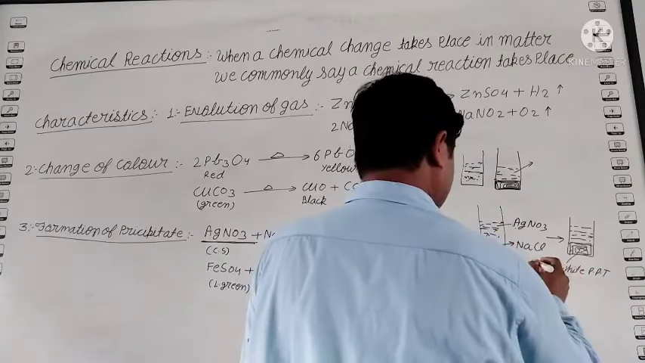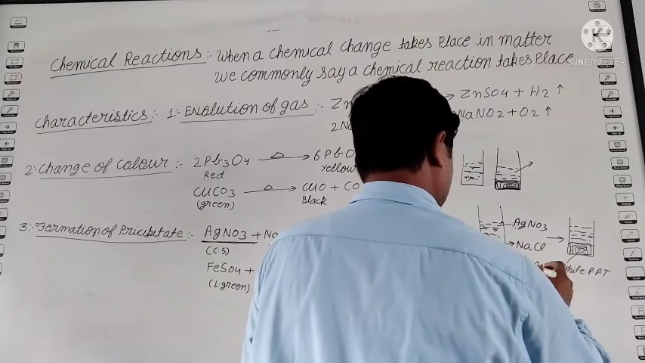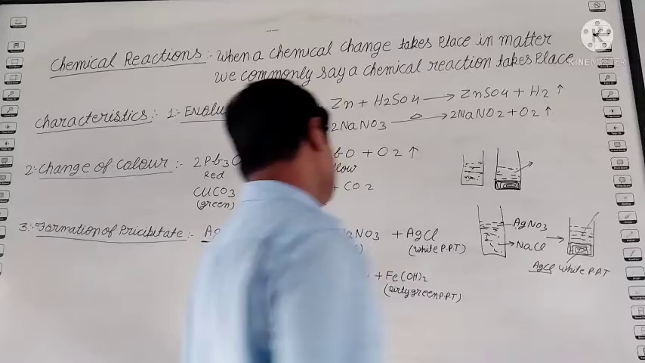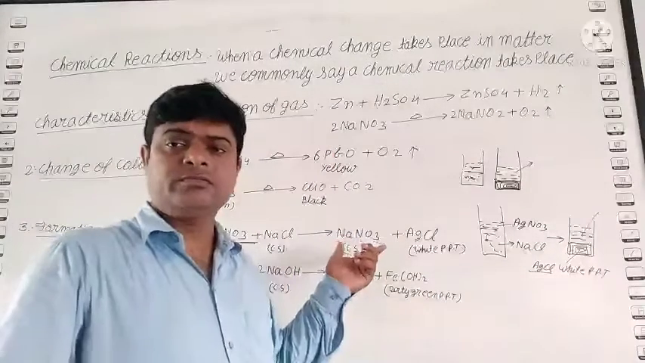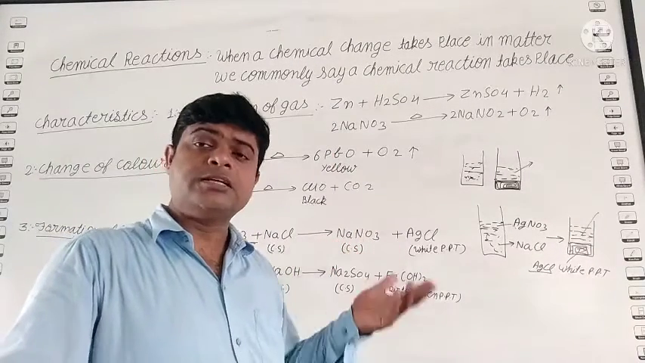This is silver chloride, and we got one colorless solution. This is sodium nitrate. Clear?